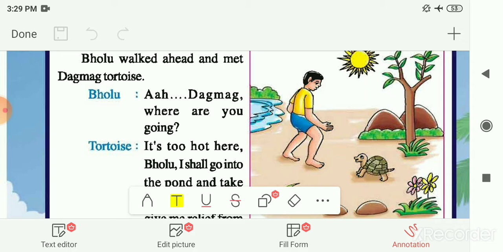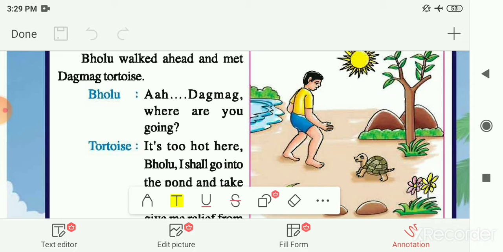This type of animals can breathe with gills when they are young and with lungs as they grow into adults. Examples are tortoise, duck, frog, crocodile.